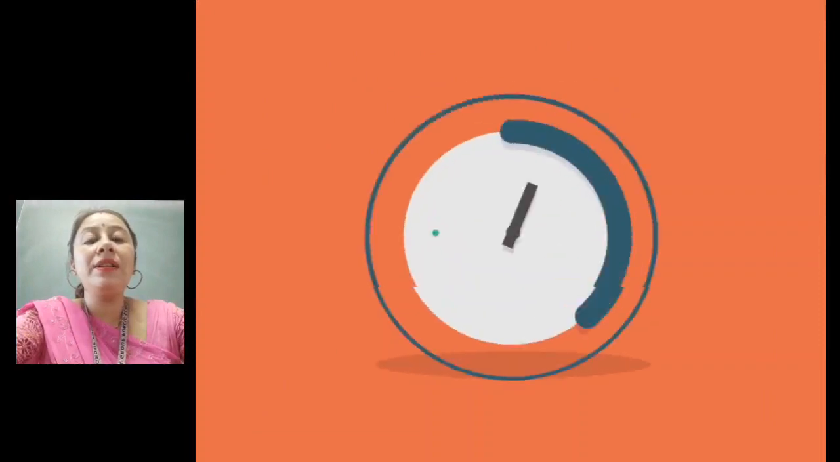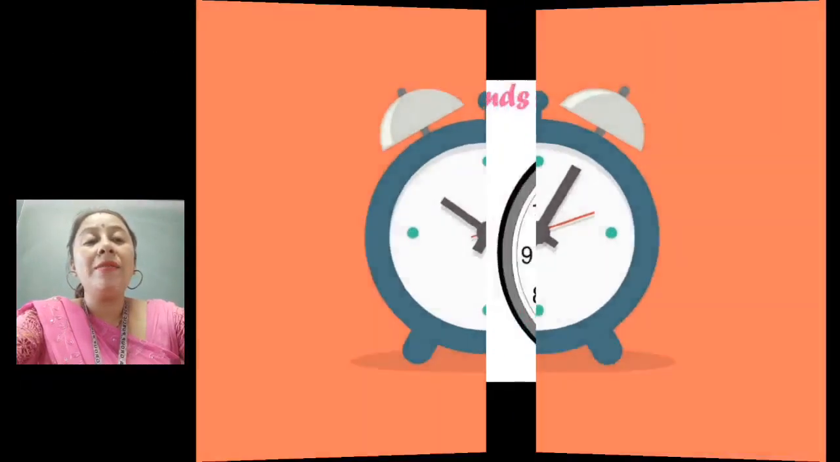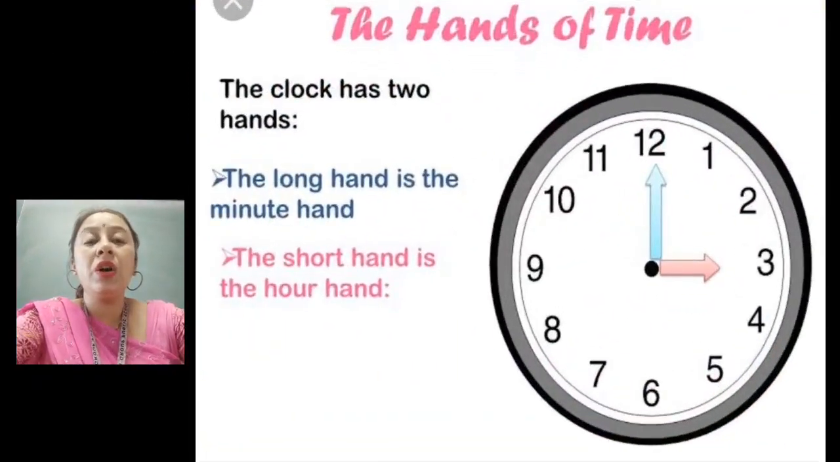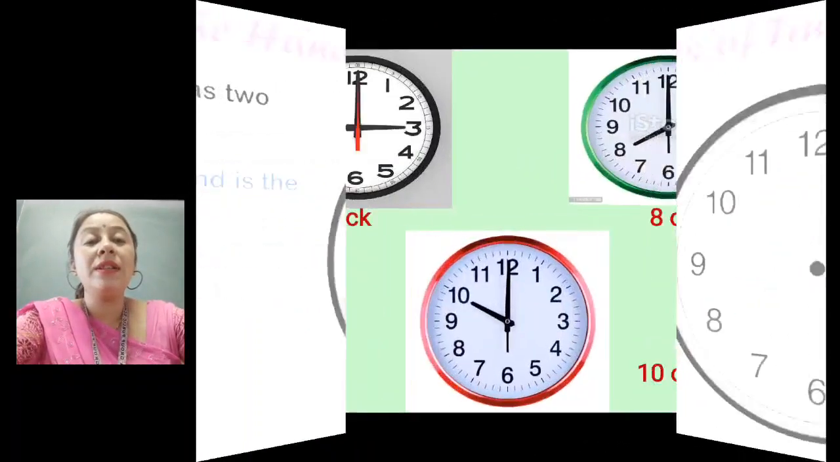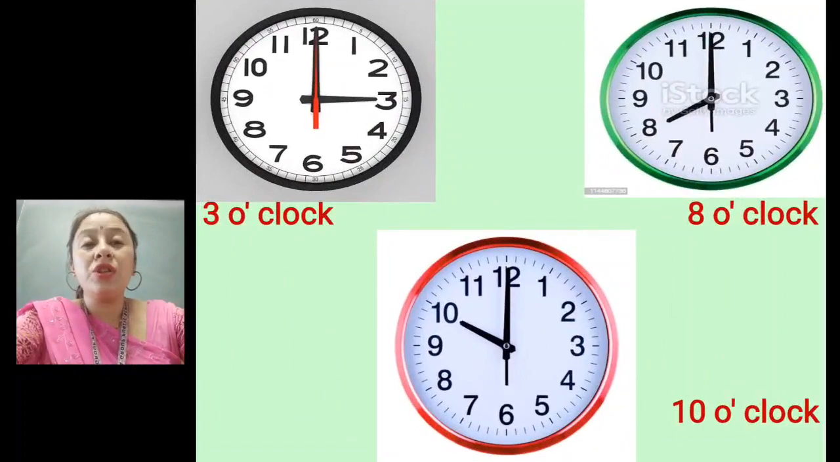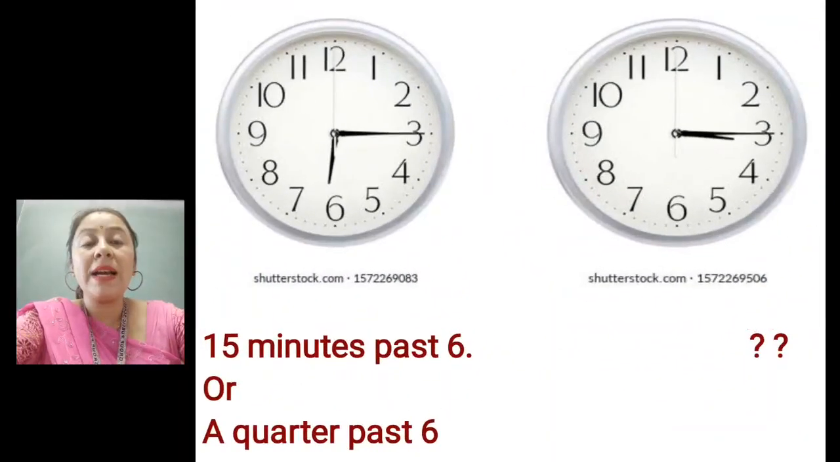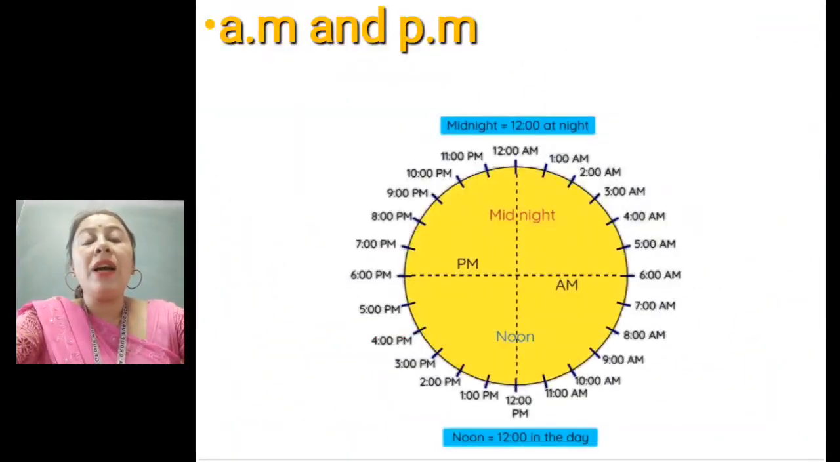In the last class, children, we learned about the time on the clock, the shorthand and the longhand. The name of the shorthand is the hour hand and the name of the longhand is the minute hand. We also learned to read the time and to name the time. Now in this class we will learn about AM and PM.